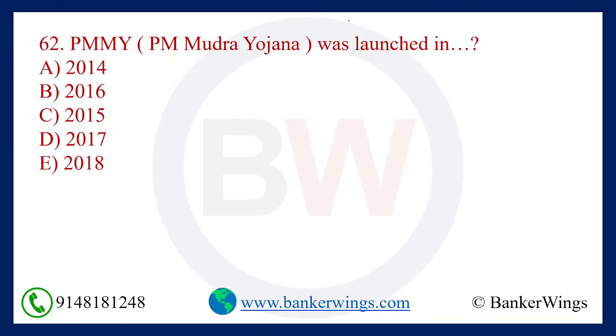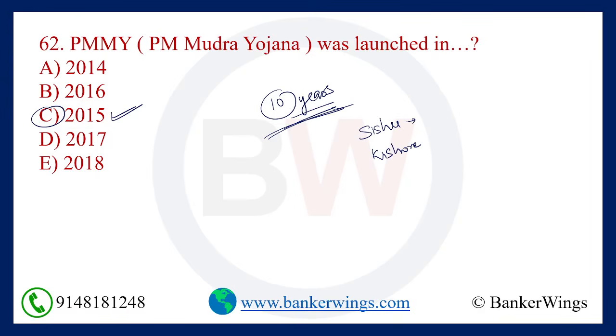Pradhan Mantri Mudra Yojana was launched in which year? It was launched in the year 2015. Recently it has completed 10 years of operation. Under Mudra, how many categories are there? 4 categories: Shishu, Kishore, Tarun, and Tarun Plus.